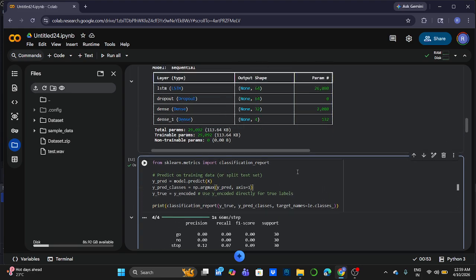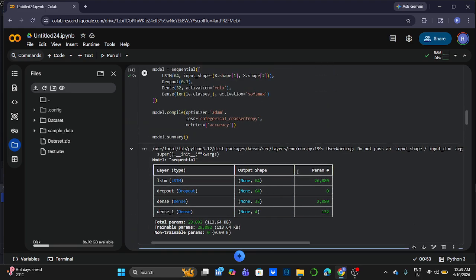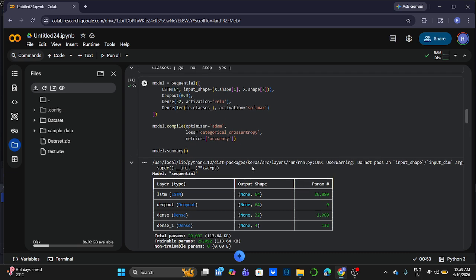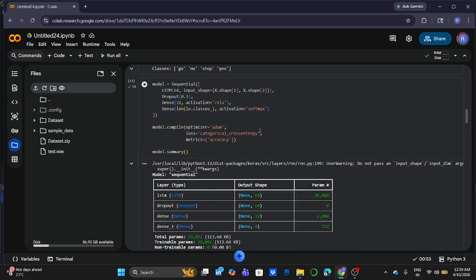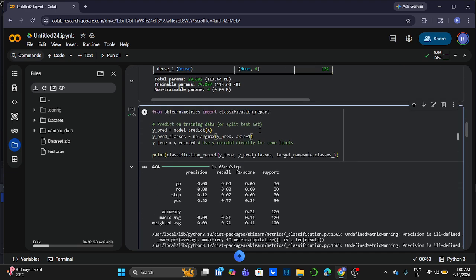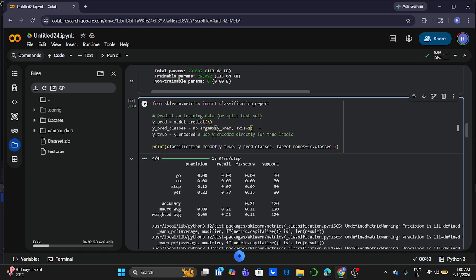And then compilation. I compile the model using the Adam optimizer, categorical cross entropy loss, and accuracy as the evaluation metric. And talking about the next cell, in this I evaluate model predictions using a classification report. It predicts classes, compares with actual labels, and generates precision, recall, and F1 score.